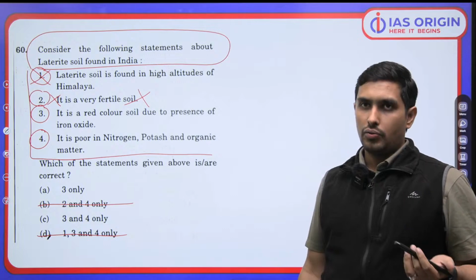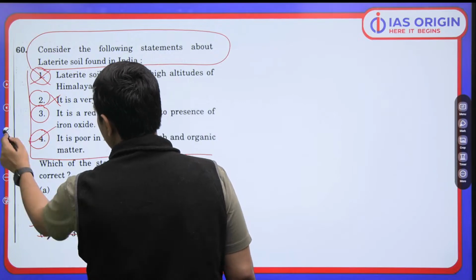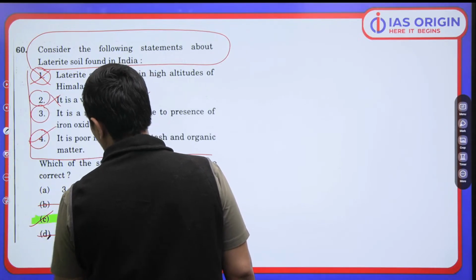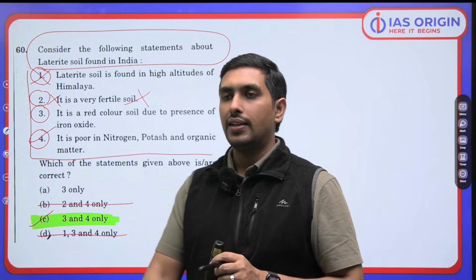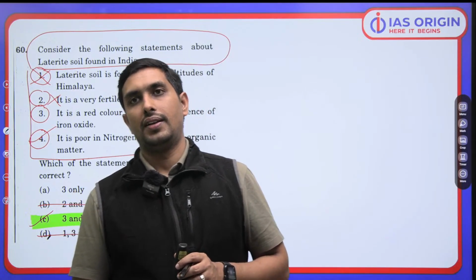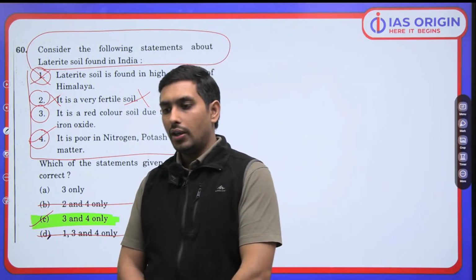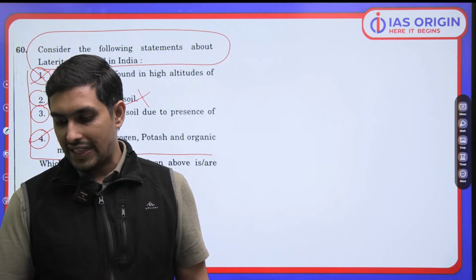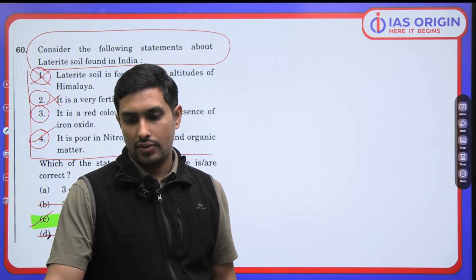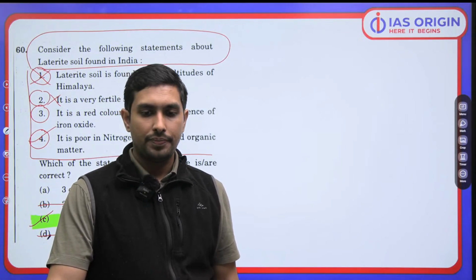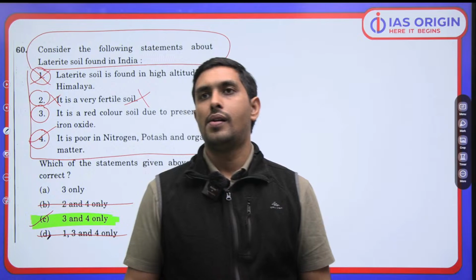So we are confused about the fourth one. So let me tell you one thing, it is poor in nitrogen, potash, organic matter. This is absolutely true. So we are going to go with C as the right answer. After the elimination, we are going to go with 3 and 4, which is the right answer. 3 and 4 are certainly going to be the right answer to this question. Very important. है कि नहीं clear? Interesting. So all in all, you are supposed to have a precise understanding about them. But these topics are going to be of immense importance. चलो, clear हो गया सबको? ठीक है.